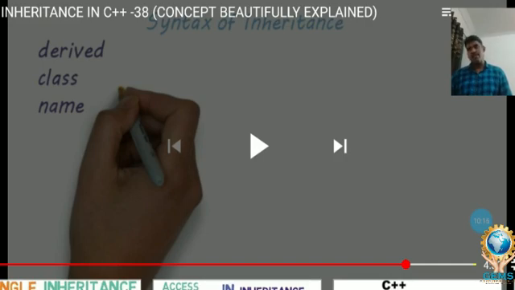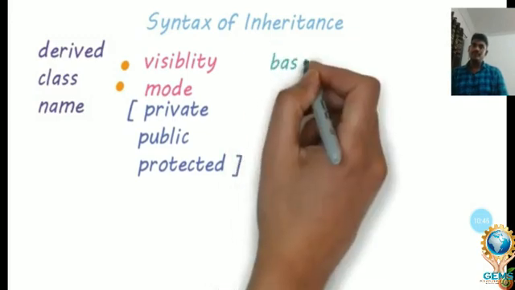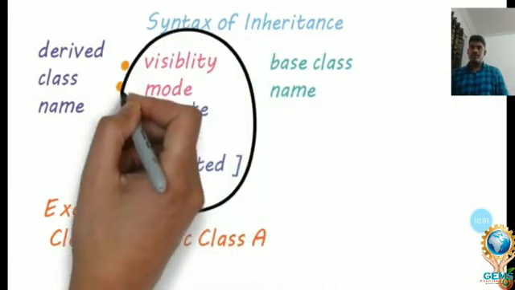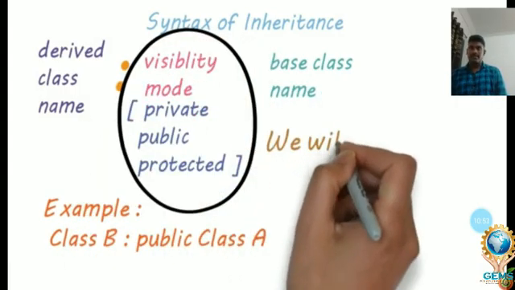And what is the syntax for the inheritance concept? I already explained that it is between two classes. One is called the parent class, superclass or base class. The second one is called the child class, derived class or subclass. So let's see the example in an animated way. This is the syntax for an inheritance class.